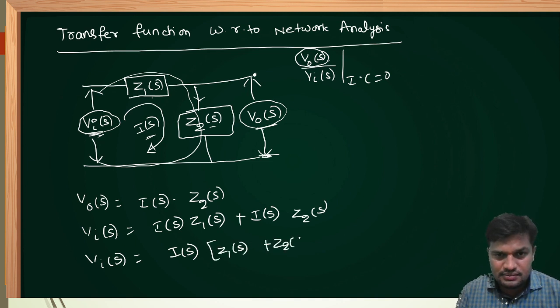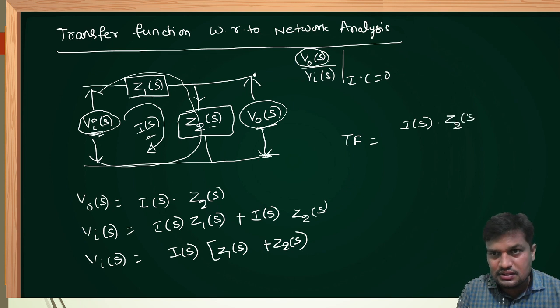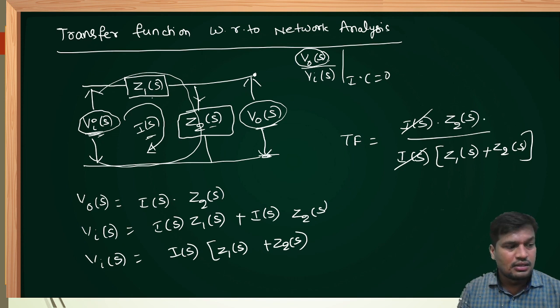Now what is the transfer function, dear friends? V naught of S upon Vi of S is I of S into Z2 of S upon I of S into Z1 of S plus Z2 of S. This is the transfer function. I of S cancelled. Now, if you observe here, Z2 of S is the impedance across the output.